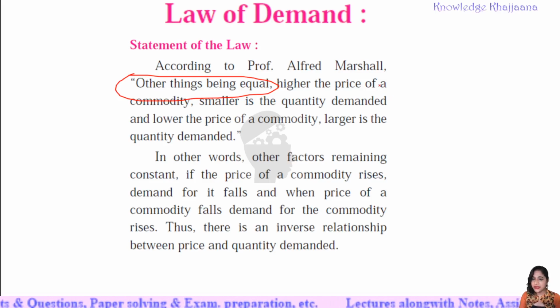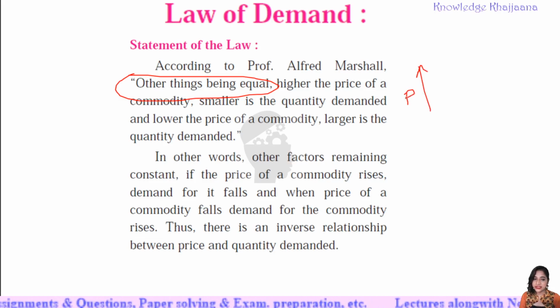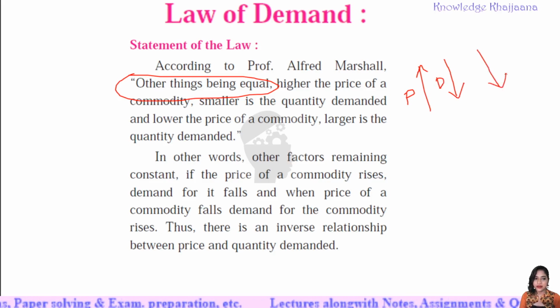This is the basic law of demand. Higher the price of the commodity, lower will be the quantity demanded, and lower the price of the commodity, higher will be the quantity demanded.